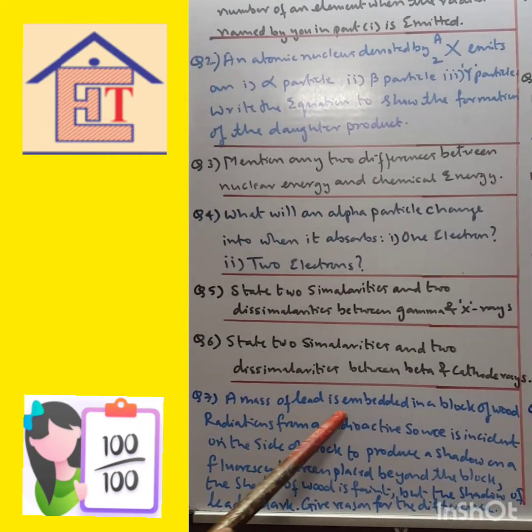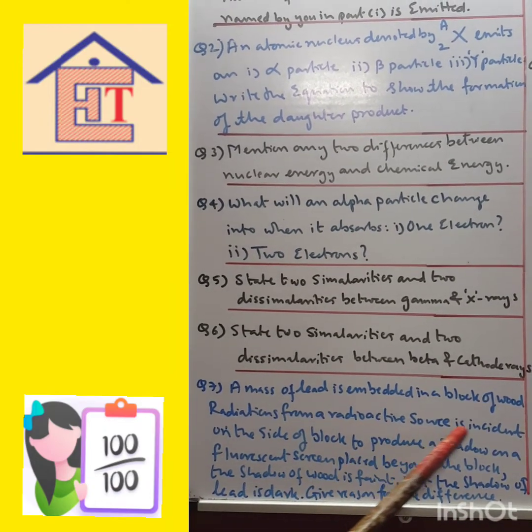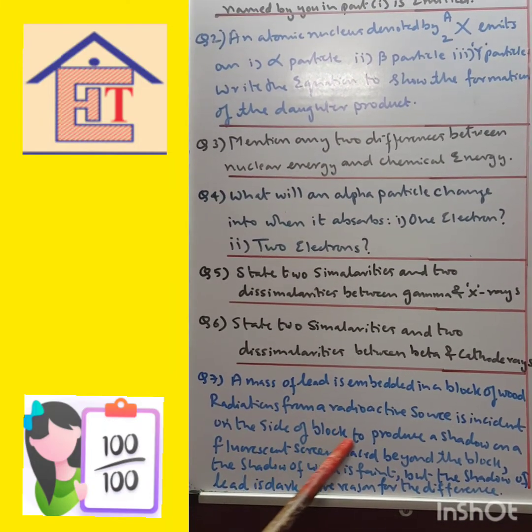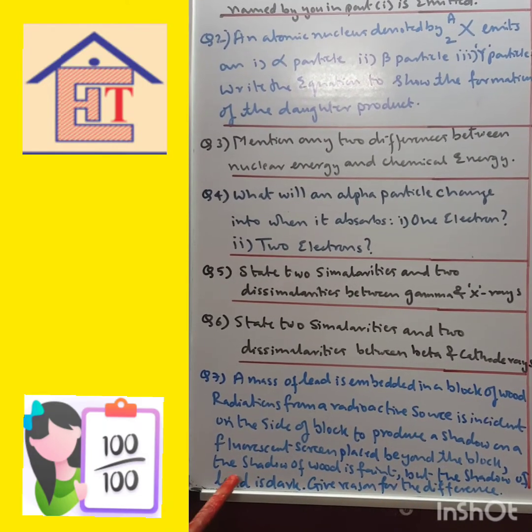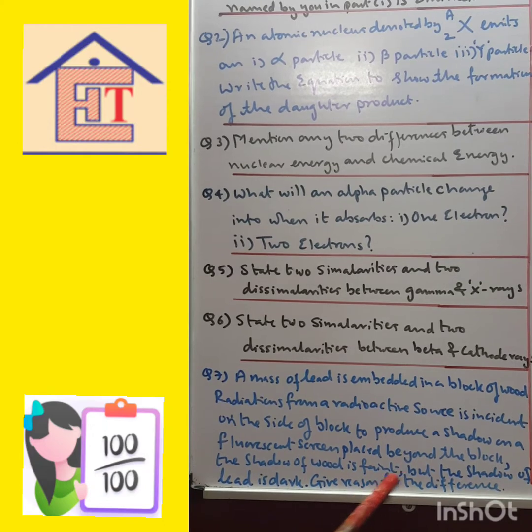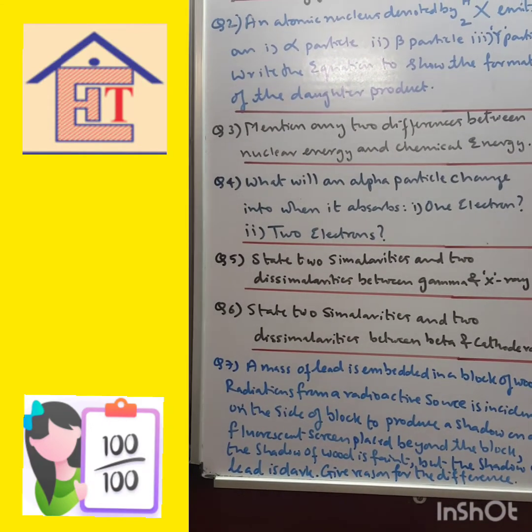Now the next question. A mass of lead is embedded in a block of wood. Radiation from a radioactive source is incident on the side of the block to produce a shadow on a fluorescent screen placed beyond the block. The shadow of the wood is faint, but the shadow of the lead is dark. Give reason for the difference.